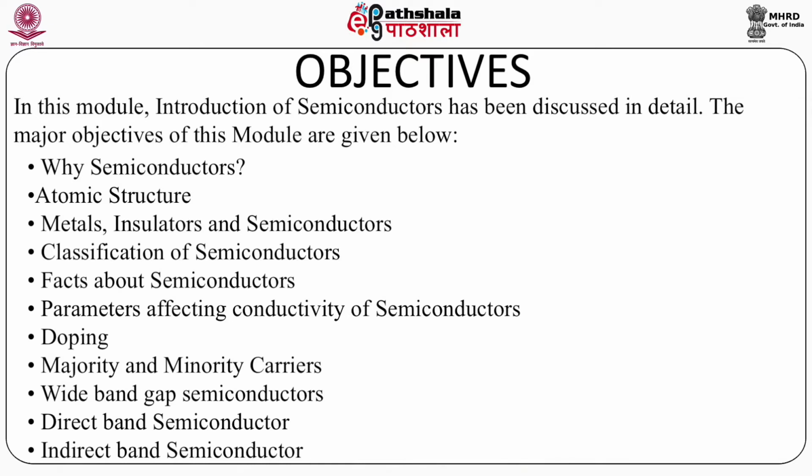Then an important term known as doping will be discussed in detail. Based on that, we'll try to understand what majority and minority carriers are. Then we will try to understand what a wide band gap semiconductor is. I know it is a difficult term, but slowly we'll understand that part also. Then we will see how direct and indirect band semiconductors are defined differently. Lastly, we'll try to understand what electron effective mass is, and we'll conclude the session with that.